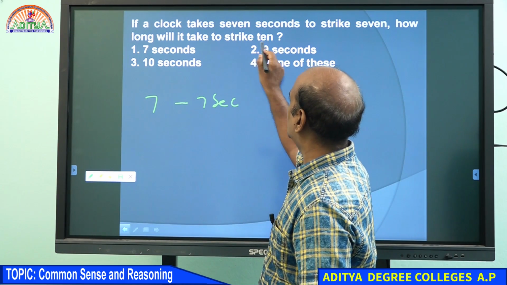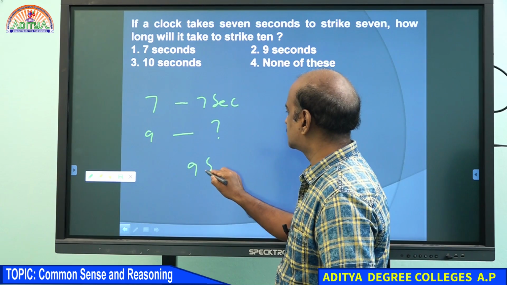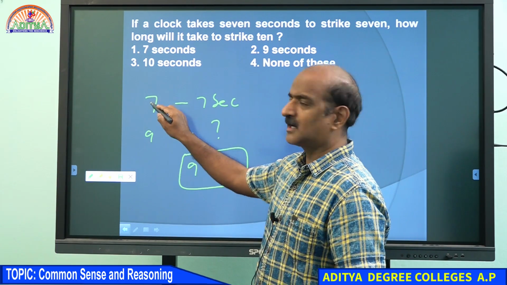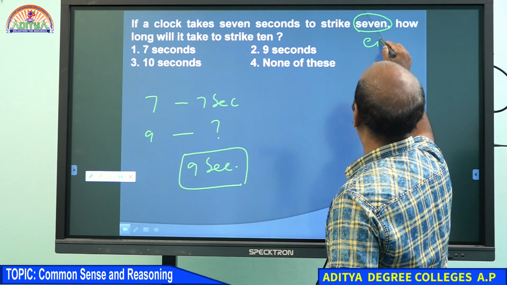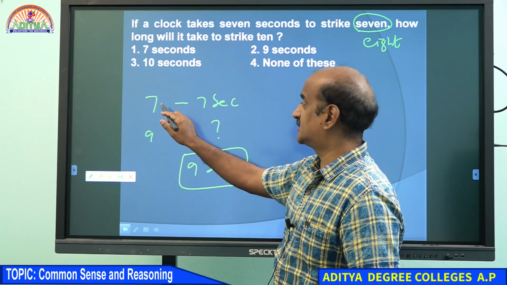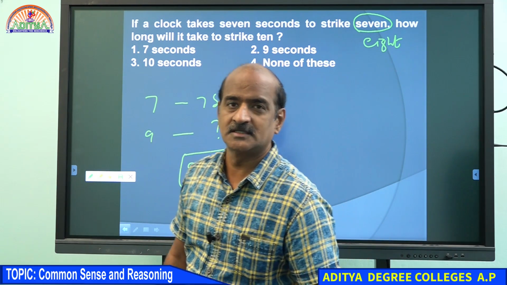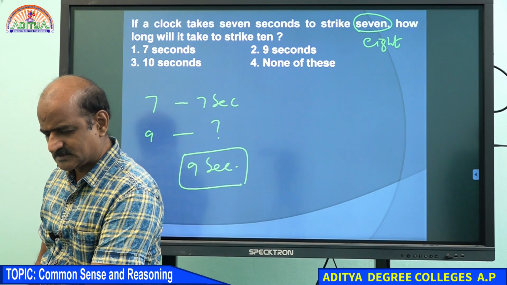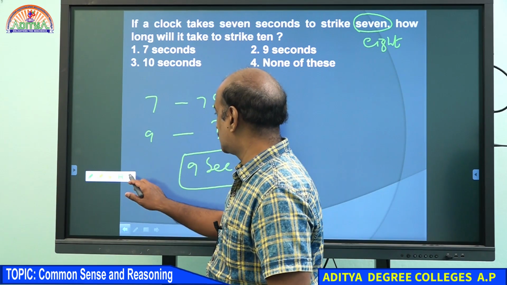Therefore, to strike 10 means it has to cover 9 gaps. Therefore, your answer must be 9 seconds. You understand how we got 7? Because it is given 8. To strike 8, there should be 7 gaps. To strike 10, there should be 9 gaps. For 7 gaps, 7 seconds; for 9 gaps, 9 seconds. Okay? Very good. Come on, students, we move on to the next question.